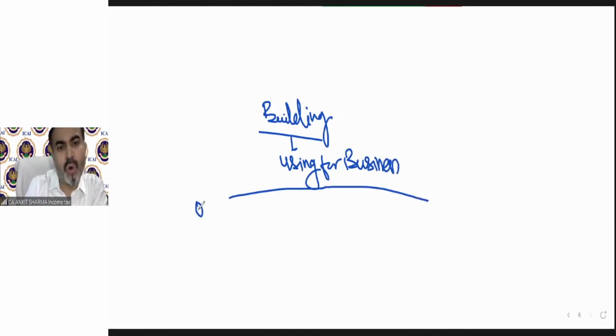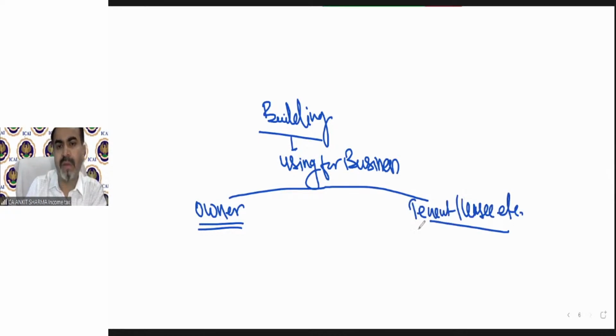Either you will be the owner of that building or you are a tenant or lessee, etc. Fine. So if I am running my office in a building, so that building might be owned by me or it is on rent. So if I am running a factory, so that factory might be owned by me or that is on lease or rent, etc. I am a tenant or I am an owner.